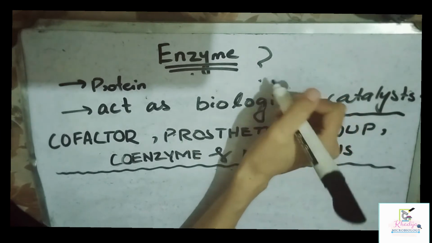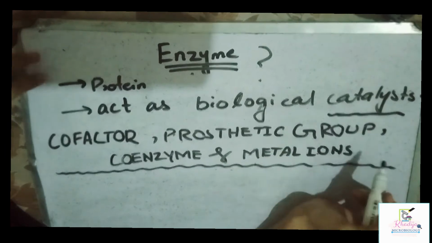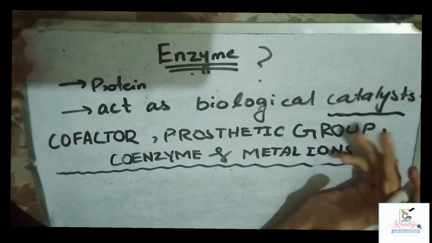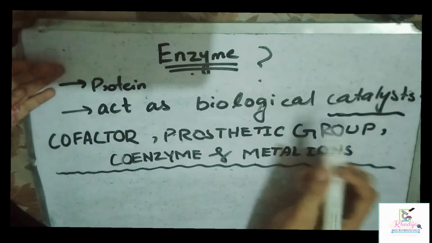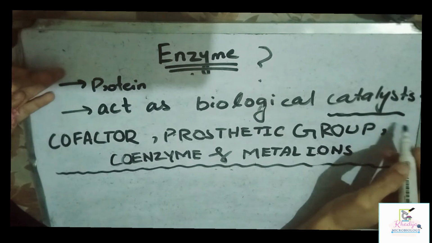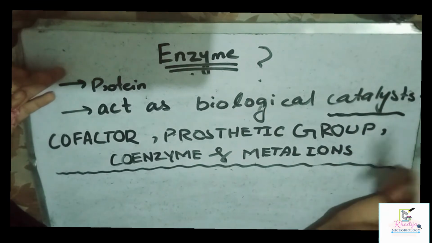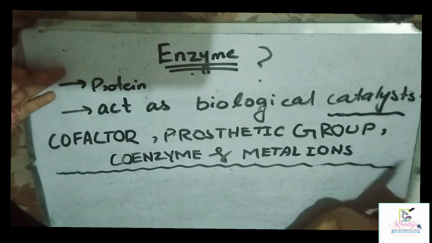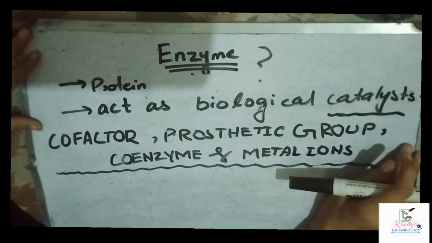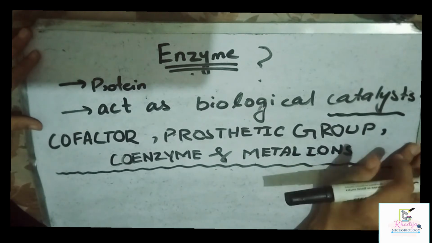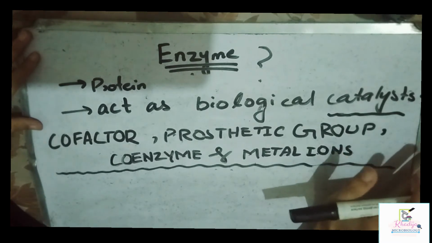First of all, we will discuss what an enzyme is. Basically, enzymes are proteins which act as biological catalysts. Here a question arises: what is a biological catalyst and what is meant by this? Actually, catalysts are those which help to increase the chemical reaction rate. In other words, we use the enzyme to increase the chemical reaction rate. This is the basic definition of enzyme.